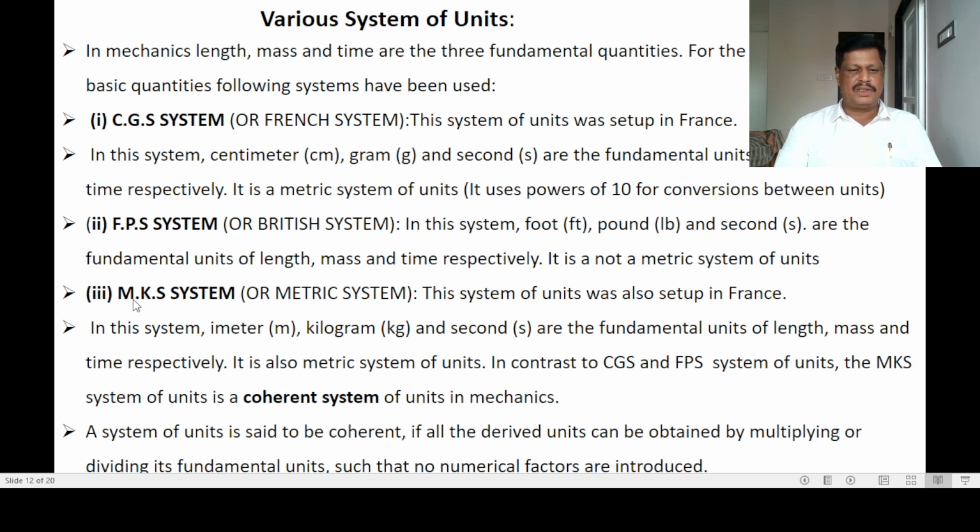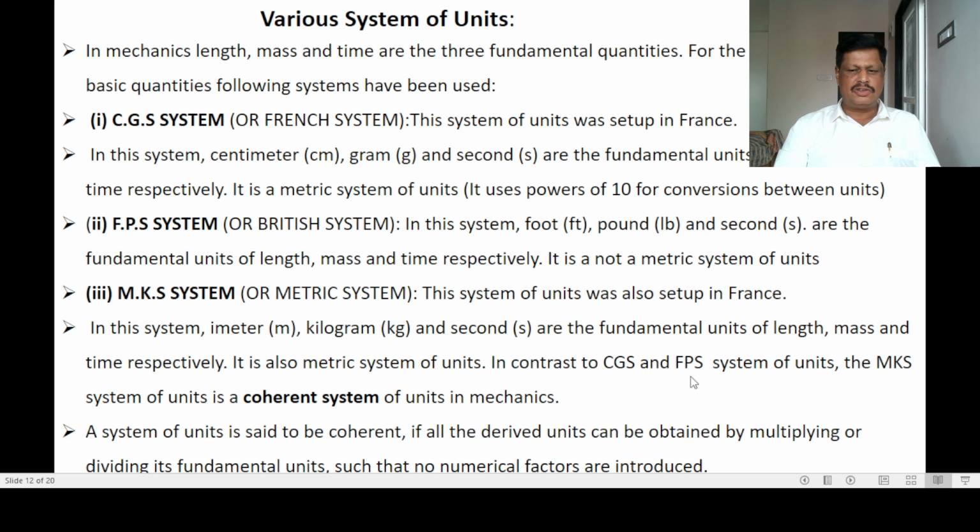So M represents meter, K represents kilogram and S represents second for MKS system for the fundamental physical quantities length, mass and time. It is also a metric system of units.